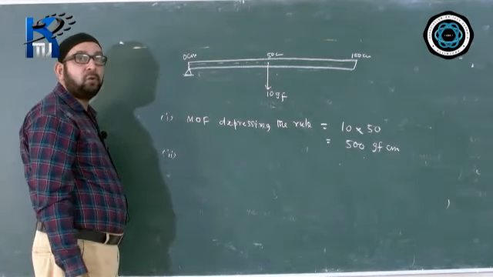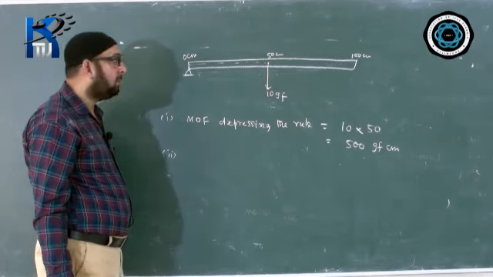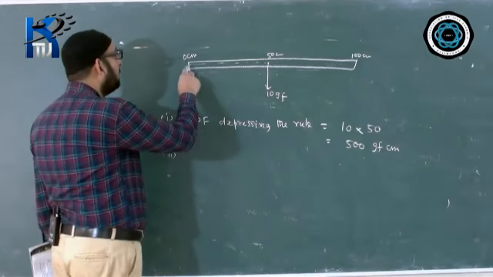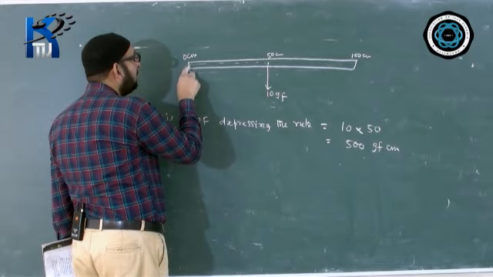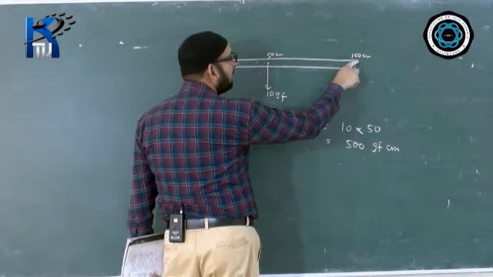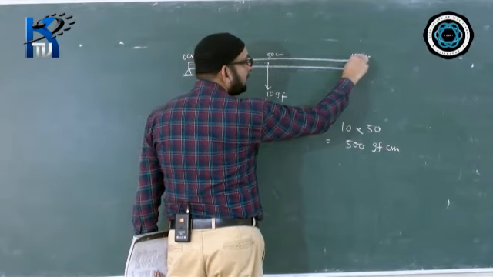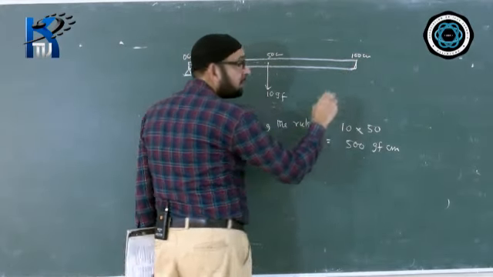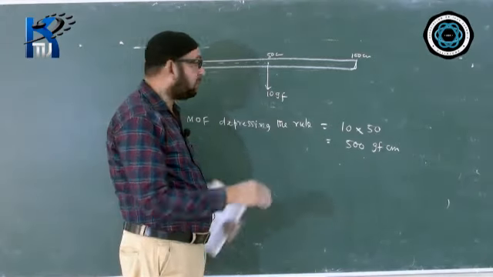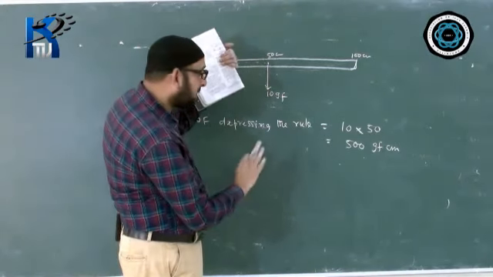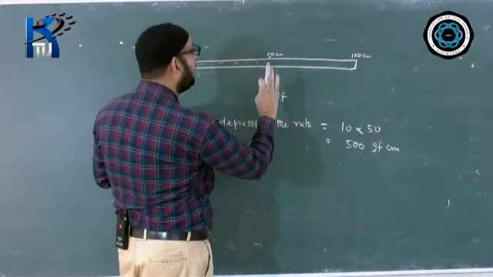I am sure the least force is applied at the maximum distance. What is the maximum distance available from here? The maximum distance is 100. Then you have to give a force over here. But now the question is, in what direction will you apply the force, downward or upward? Because it's already tilting down, you must give a force in the upward direction. You have to lift it up.